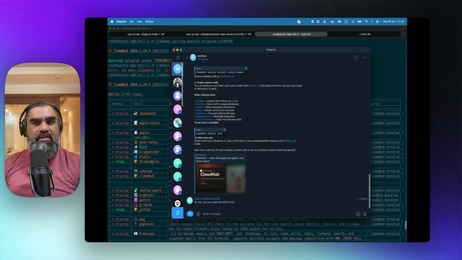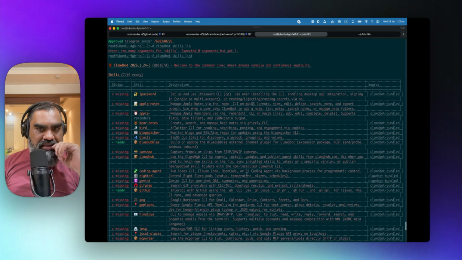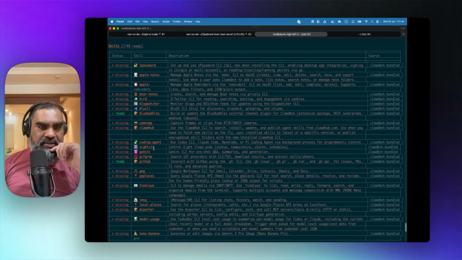Maybe it is installing. While that is doing, maybe we can read through this. You can capture frames or clips from an RTSP. I don't know what that is. Claw Hub. Eight Sleep control, Eight Sleep pods, status, temperature, alarms, and schedules. Eight Sleep control.